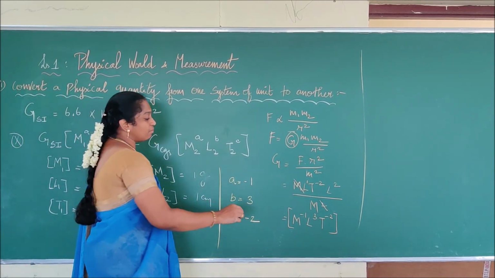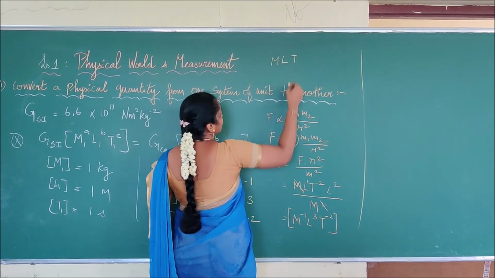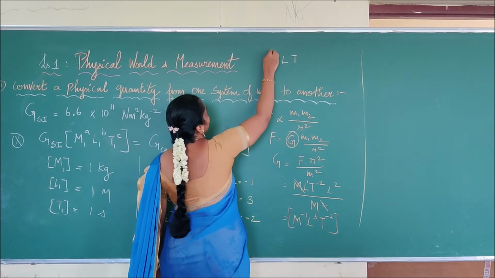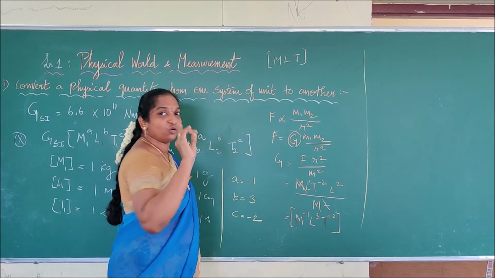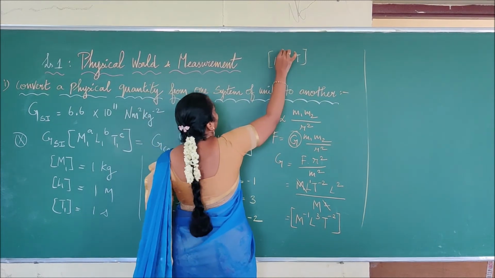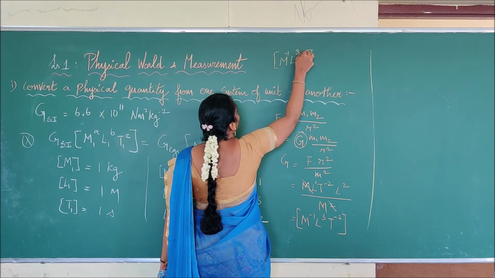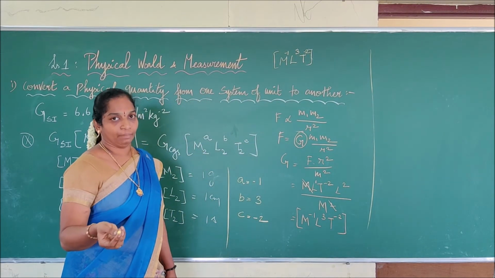So is it clear how we are calculating? You can simply remember it. You can write it like this. You can write M, L, T. There is no need to derive this, right? If you know this dimension value, you can directly write it. So you can remember it like this. We take M, L, T and substitute 1, 2 and 3. So we write 1 here, 2 here, 3 here. Then we have to put minus alternately. This is roughly how to remember it.